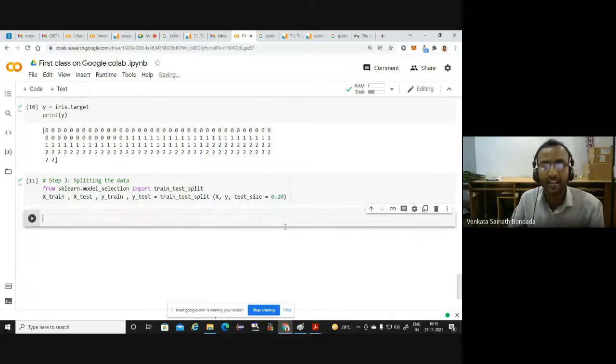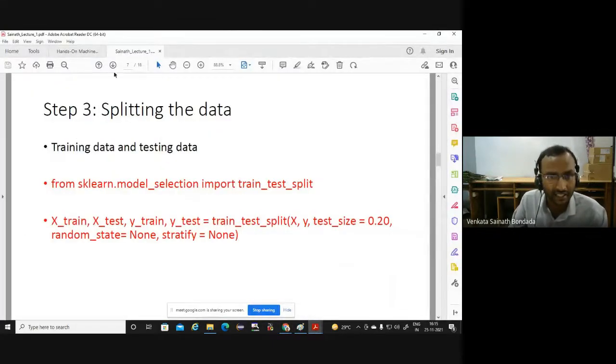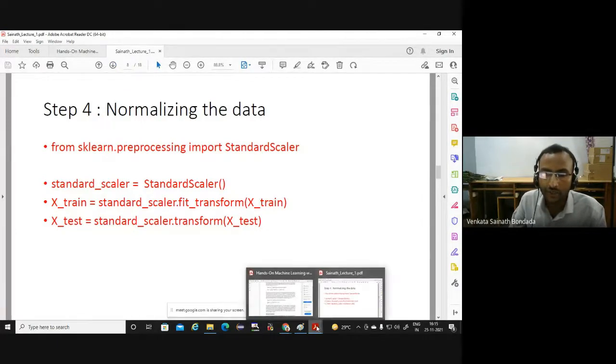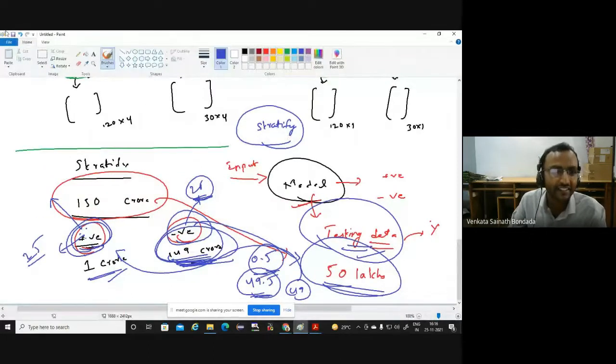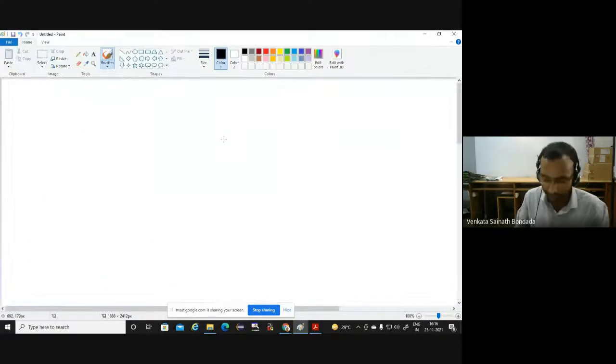Now step 4 is not compulsory in this case because the data is simple. In general, we apply some pre-processing to the data, and one such pre-processing is normalization. You can also apply PCA, principal component analysis, to transform the data, and many other things are there. I will not discuss all those things.